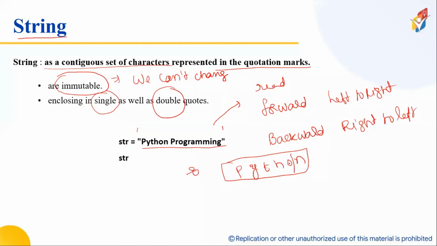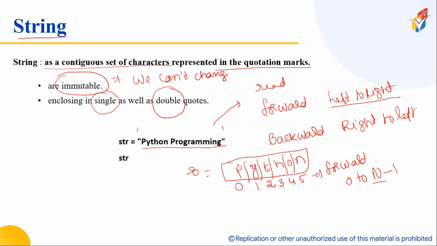I will try to read the data and show you. Okay. Now this is a string for me. Whenever I want to read the data from left to right, its index values, index is a number, always start with 0, 1, 2, 3, 4, 5. This is called forward indexing. What is the formula? 0 to n minus 1, where n is the number of characters.